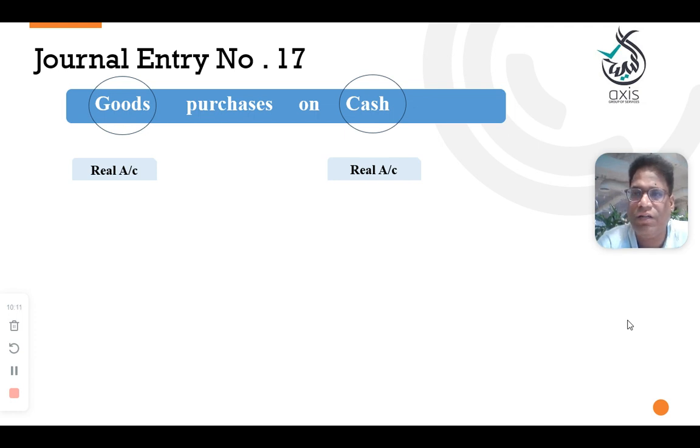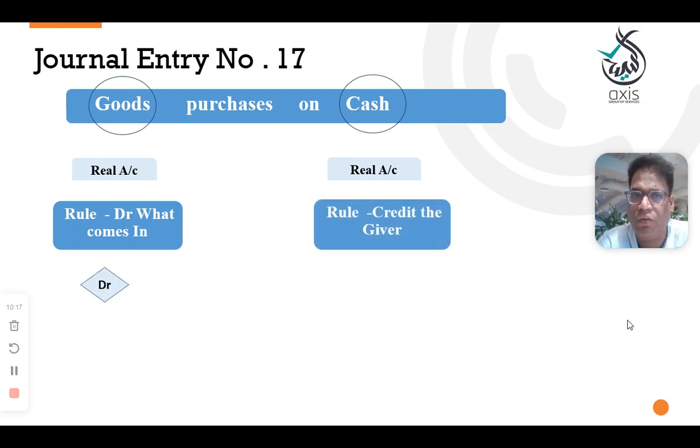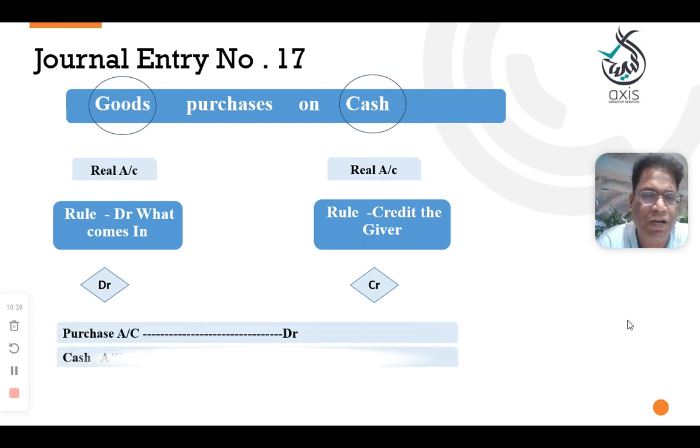In the given transaction, there are two real accounts. Goods are coming in, so you need to debit the goods. Cash is a real account. Cash is going out, so you need to credit. Sorry, here you need to change the concept: cash is a real account, and since cash is going out, you need to credit.